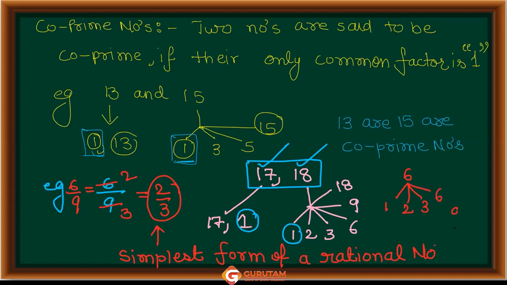And if we see the factors of 9: 1 is a factor, 3 is a factor, and 9. So there are factors other than 1 also. They are not co-prime क्योंकि एक तो 1 कॉमन तो है ही, बट 1 के अलावा एक और चीज भी है जो कॉमन है, that is 3. है ना? So they are not co-prime.